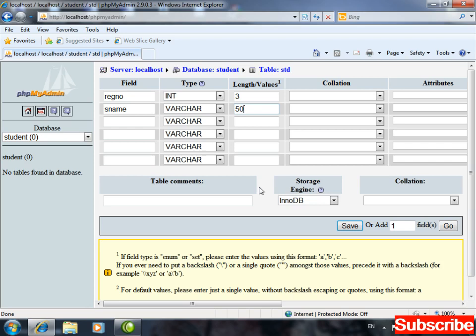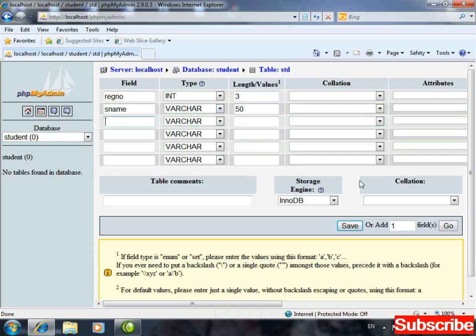For example, I am going to store Ali. A will be stored here, L will be stored here, I will be stored here, and the rest of the locations will be deleted then. Got it? Now, the student name I have taken as varchar. Varchar stands for variant character.